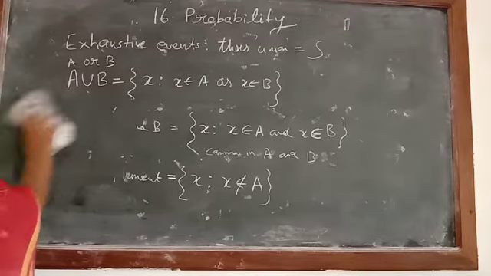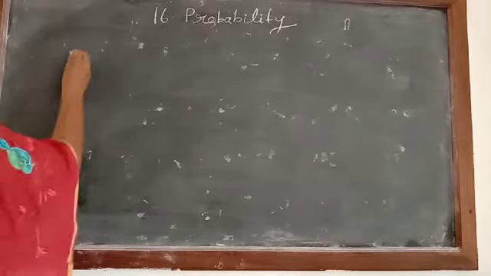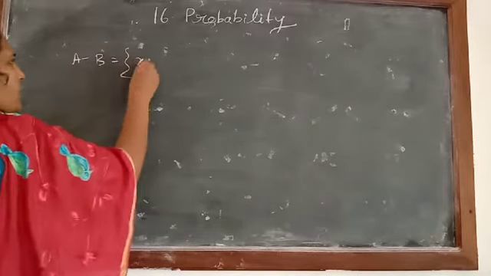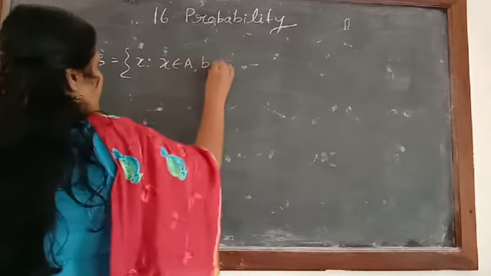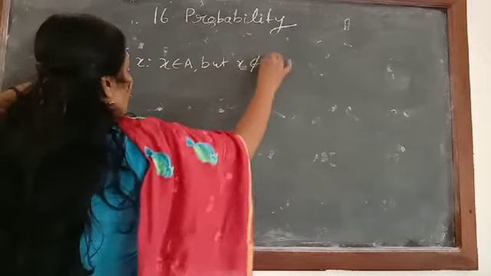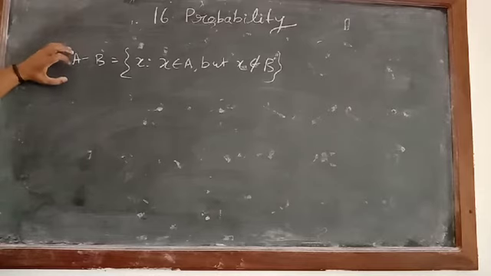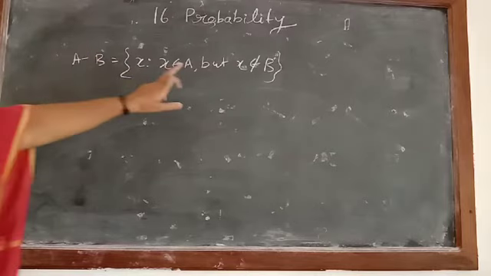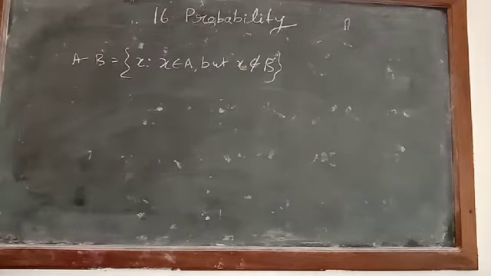And then next we studied A minus B. A minus B, how are we writing it? Set of all x such that x belongs to A, but x does not belong to B. So you have to write only that element which is there only in A. If any element is there in A and it is there in B also, then we will not write that element. So we write x does not belong to B.